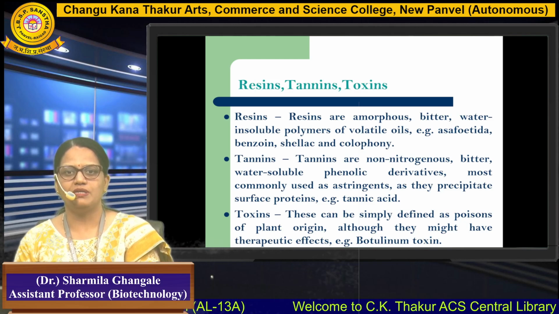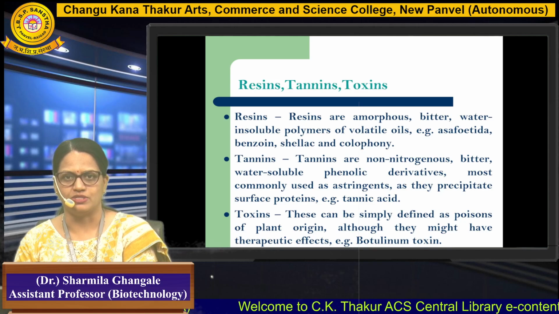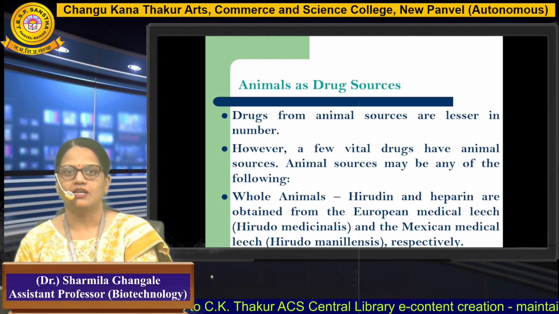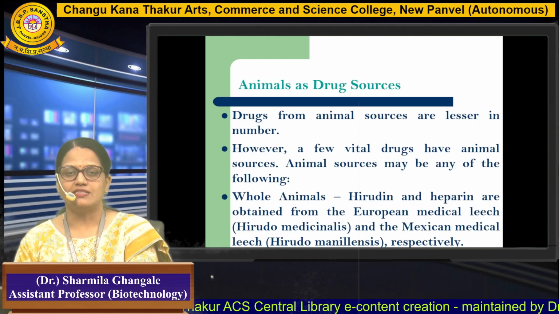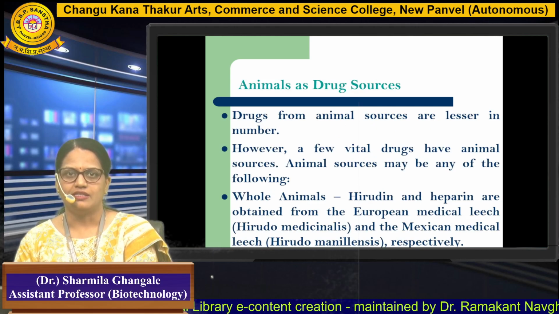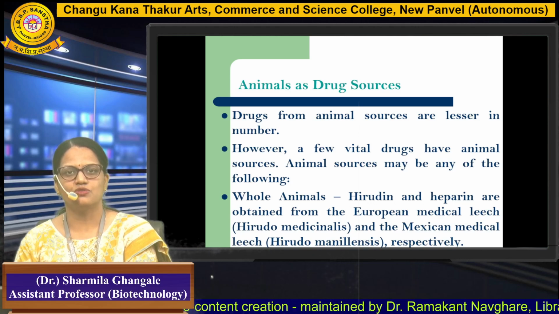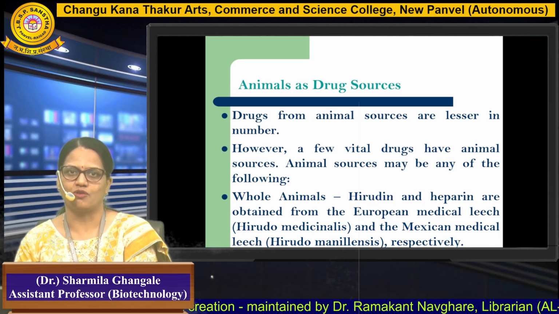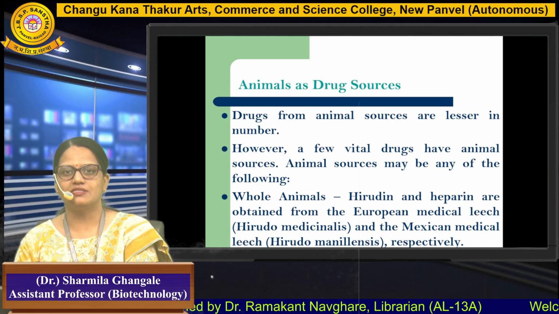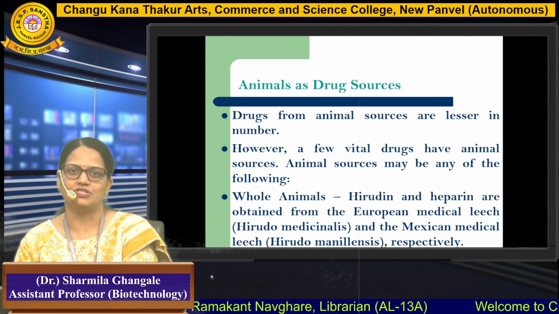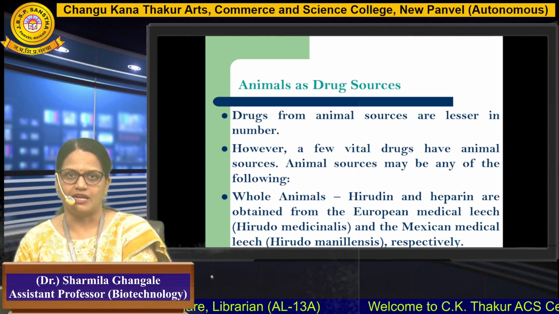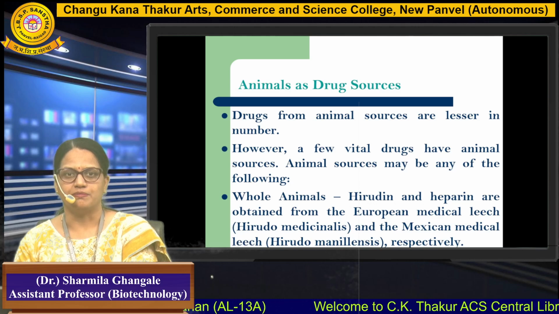So poisons may be of plant origin or animal origin as well, and may have different therapeutic effects. Now moving further, when we consider animals as a drug source, we define them as drugs originating from animal sources, called animal drug sources. They are lesser in number actually, but still a few vital examples are included in the animal sources, which I have described in the presentation.